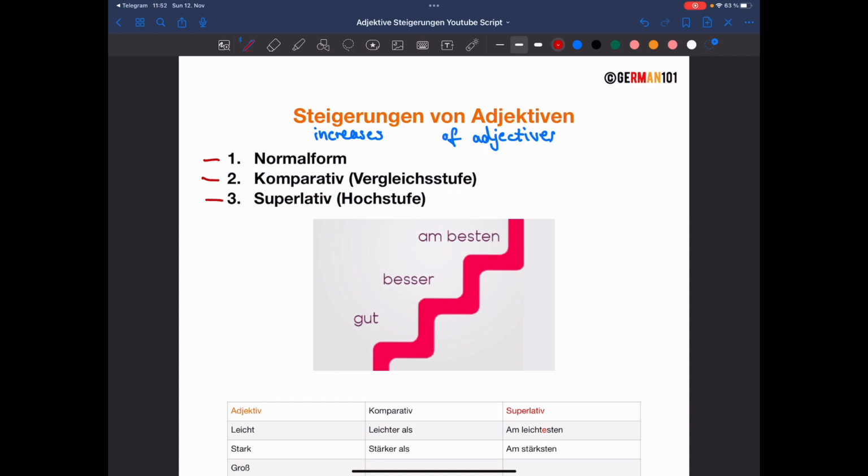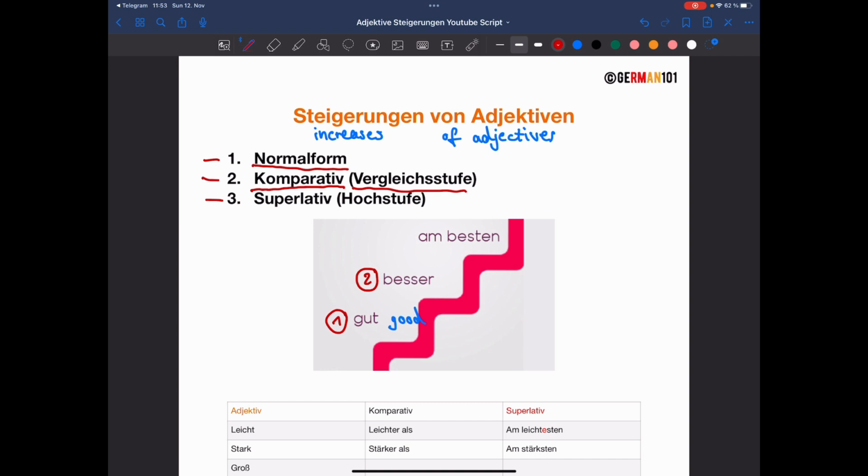We have number one, which is the Normalform, basically the normal form of the adjectives. And in this picture, gut is the normal form. So Normalform, gut, which means good. Then we have the second step on the ladder, which is the Komparativ or Vergleichsstufe, basically the comparative step.